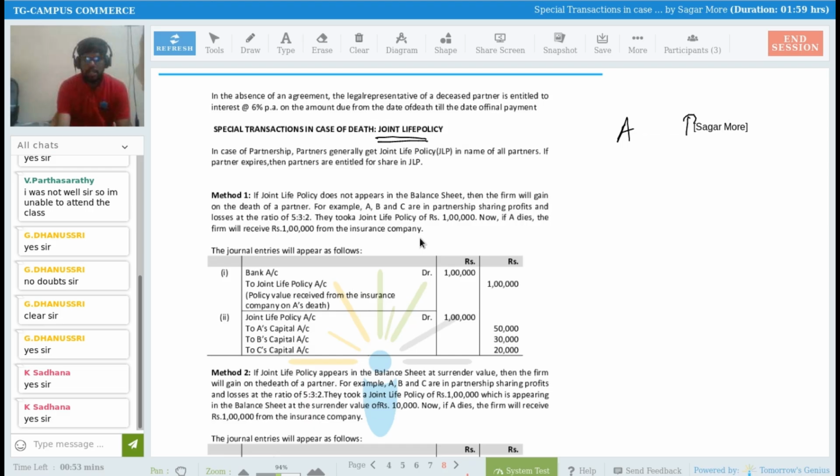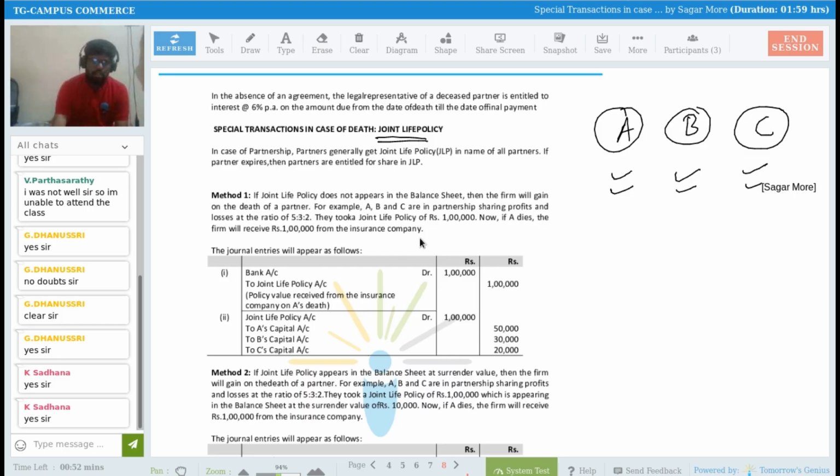Everyone knows now what is joint life policy. If there are three partners, A, B, and C, and all the partners are taking a life insurance policy jointly, that is known as joint life policy. And what is separate life policy? Separate life policy means having a policy on individual names separately, right? In case of joint life policy, when there are three partners, A, B, and C, they are taking the policy jointly on their names, and the premium is paid by the firm. It's an expense for the firm. So that is joint life policy.